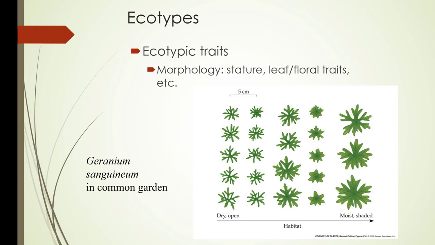So ecotypic traits include morphology, which is just the way plants look, and that's stature, leaf, floral traits, etc. And this is Geranium sanguineum in a common garden. You can see the traits in a dry open space. The leaves are quite a bit sparser, and on the right, moist shaded, plenty of surface area.